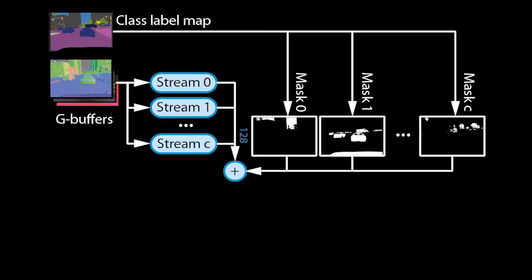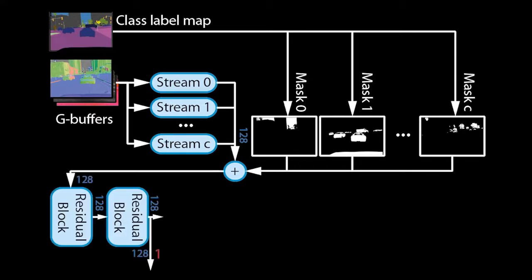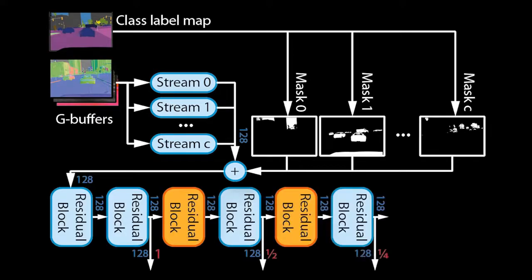Let us now zoom in on the G-buffer encoder. From the G-buffers, we can derive a semantic class label map, which assigns an object ID to every pixel. We pass the G-buffers through multiple convolutional network streams and fuse the streams again based on the object IDs. This allows the encoder to learn different ways of processing for each type of object. For example, trees will be treated differently from cars. The resulting feature tensors are further processed by residual blocks, which output tensors at multiple scales.